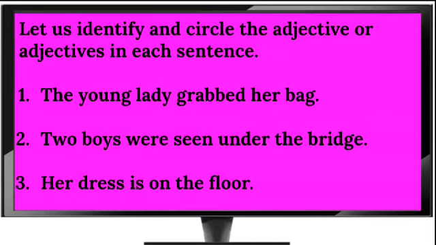So let's go back to sentence number 1 and let's circle the adjective. The adjective young tells us more about, or describes, the lady. That's a descriptive adjective. Sentence number 2. Here we have 2, telling us how many boys. So 2 is quantitative. Third sentence, her, and her is a possessive adjective.